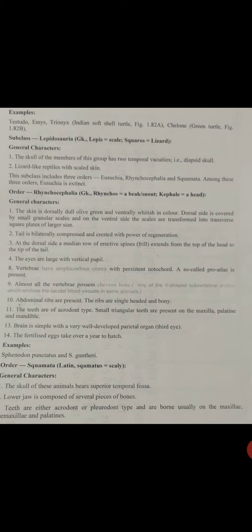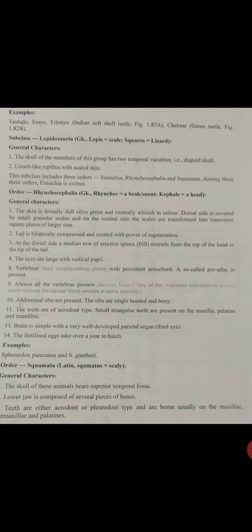Vertebrae have amphicoelous centra with persistent notochord. A so-called proatlas is present. Almost all the vertebrae possess chevron bone, a V-shaped subvertebral arch which encloses the caudal blood vessel in some animals. Abdominal ribs are present. These ribs are single-headed and bony.